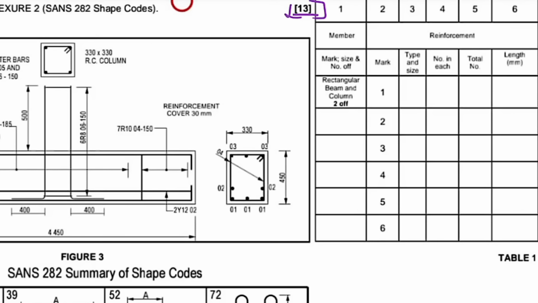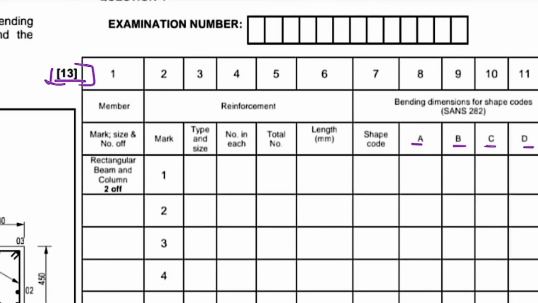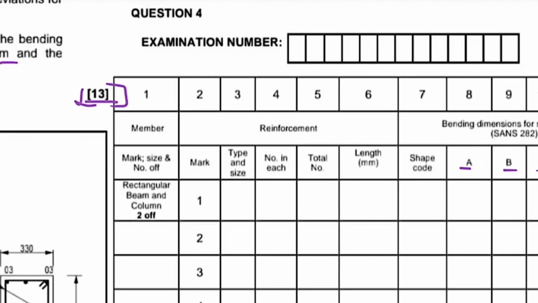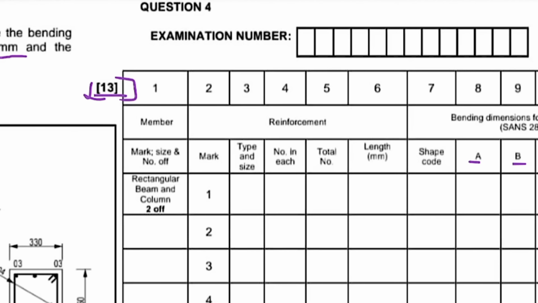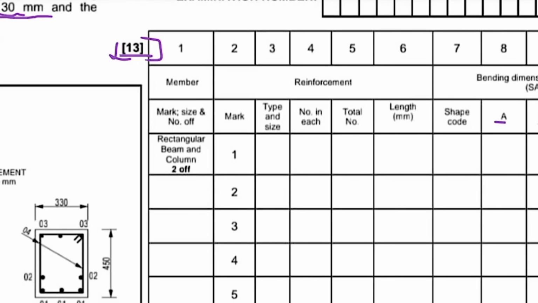Okay, now let's analyze the table. We are going to answer this question, but for now, I'm just going to show you guys what is happening in this table. In this table here, we have the columns 1 to 12. And then we have the members, the reinforcement, and the bending dimensions, which are coming from where? Which are coming from the summary of the shape chords.